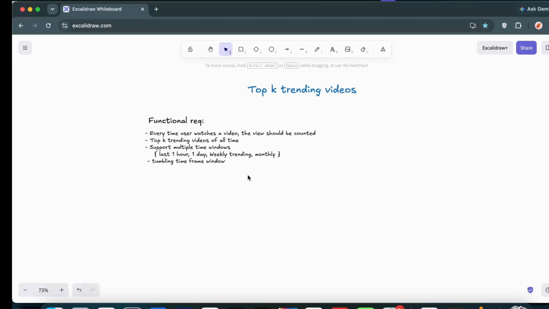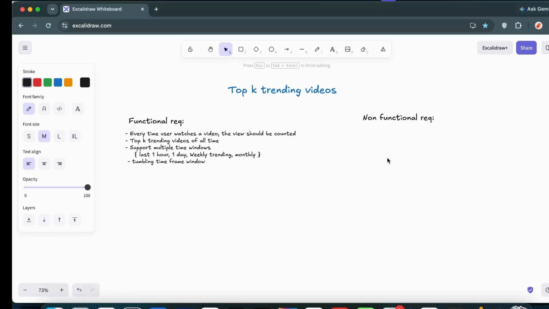Again, there could be many more functional requirements, but I think these are more than enough to design and build a system for top K trending videos. Okay, all right, so now let's focus on non-functional requirements. The non-functional requirements describe how the system should behave rather than what it should do, right?